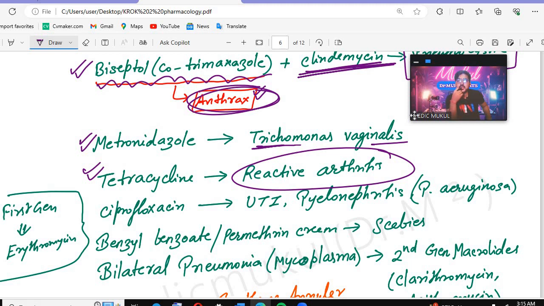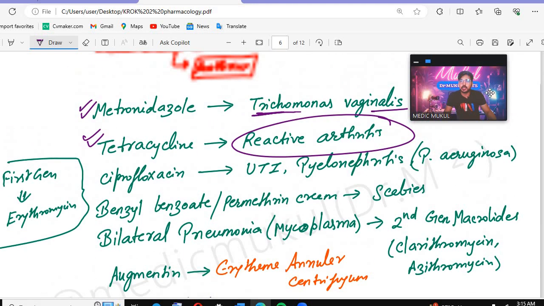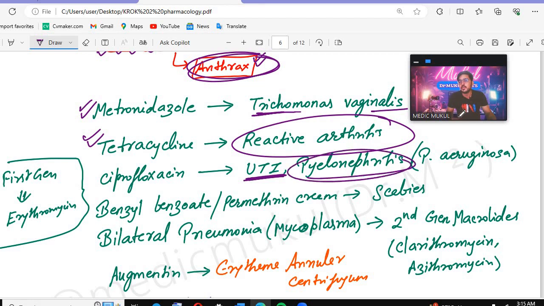Ciprofloxacin, remember, is used in UTI and pyelonephritis, or when it is caused by Pseudomonas aeruginosa. So ciprofloxacin, remember, in any urinary tract infection that you see, ciprofloxacin will be there.